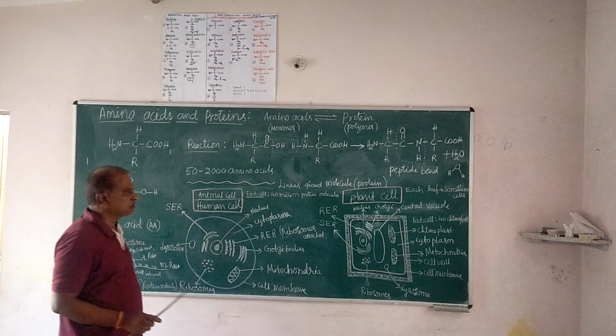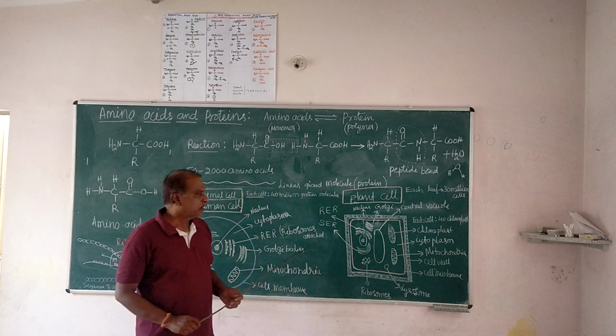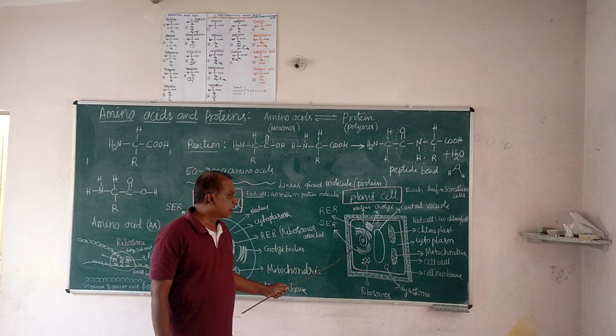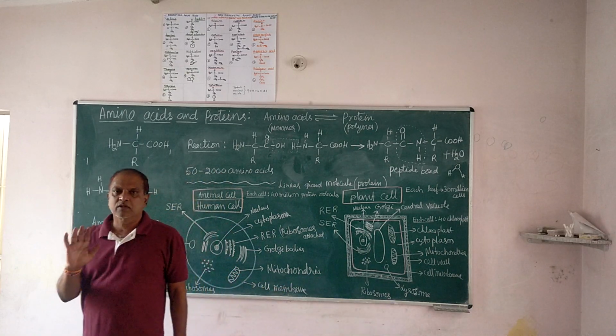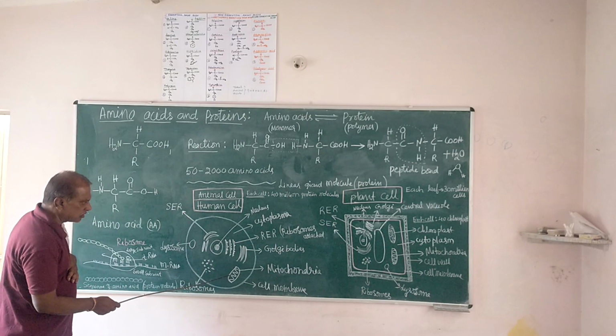But in plants there is no central system. The cell itself acts as the sensor, and accordingly the genetic material acts. There is a difference between plant cell and animal cell. That is one difference. Mitochondria is there.